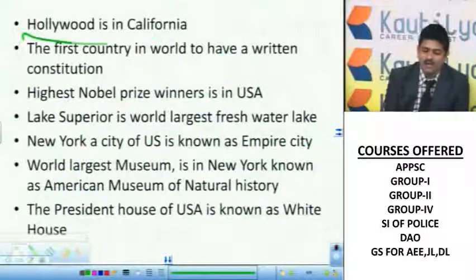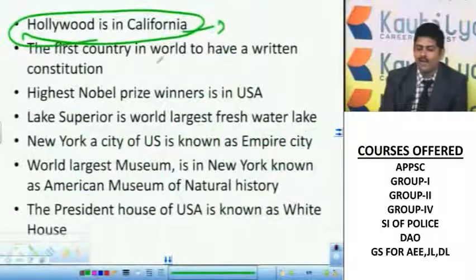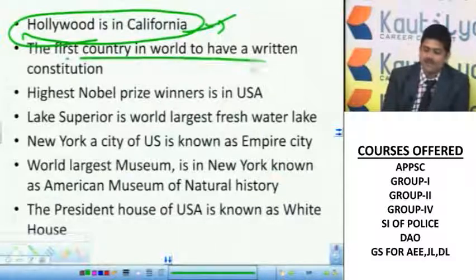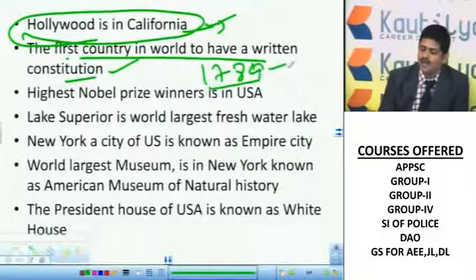Hollywood is in California. It's a very popular film studio, and we call that Hollywood studio. It is there because it exists in California, in the USA. Next, the first country in the world to have a written constitution. In 1789, America had a written constitution.